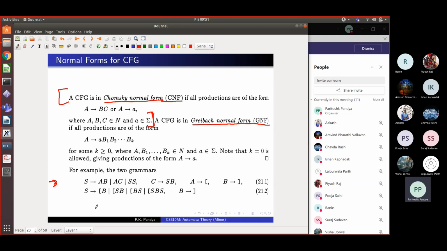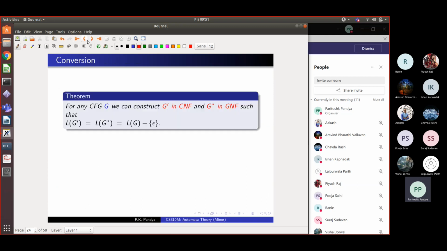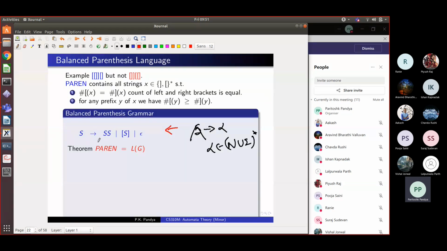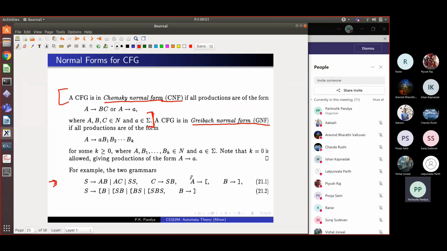My claim is that it also derives balanced parenthesis strings, the same language as the other grammar, but there is one problem. There is no way in which it can derive an epsilon. Nothing goes to an epsilon. No non-terminal goes to an epsilon. Do you agree that epsilon cannot be derived in this grammar 21.1?